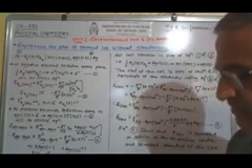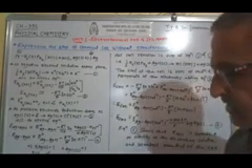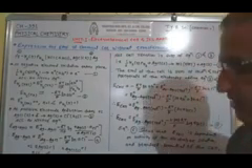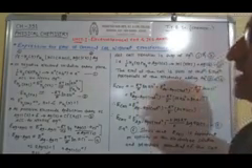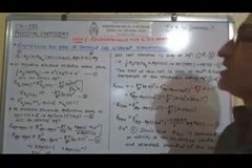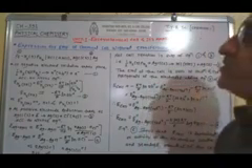In the above cell, the hydrogen gas electrode is reversible with the H+ ion of the electrolyte, and the second electrode, the Ag-AgCl silver electrode, is reversible with the anion of the electrolyte, that is Cl minus. So here the gas electrode is the hydrogen gas electrode and the other electrode is the AgCl electrode.